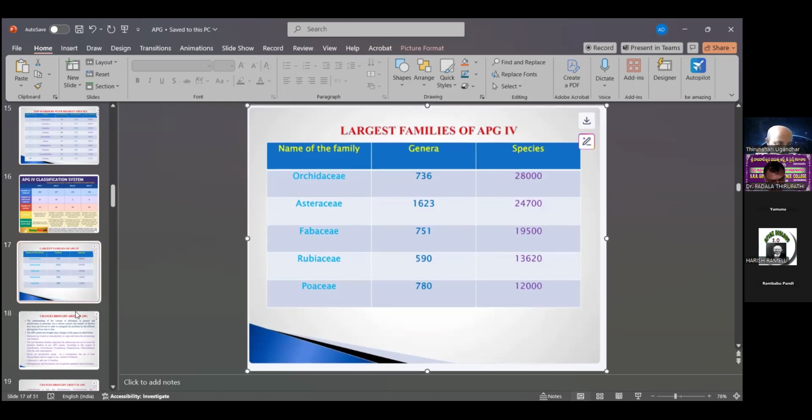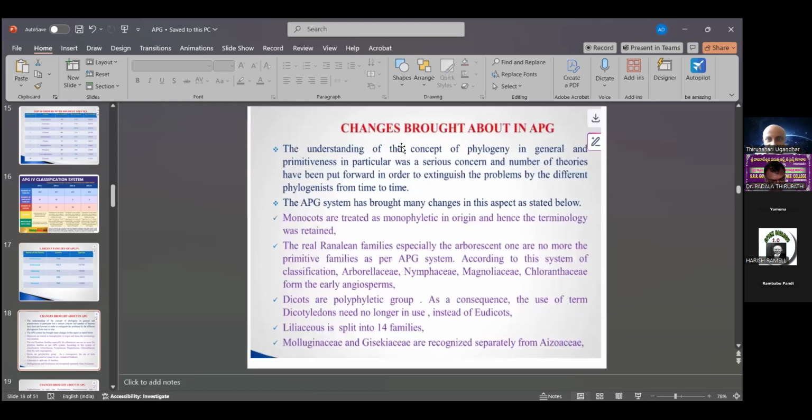Then the important changes brought about in APG. To understand the concept of phylogeny in general and primitiveness in particular was a serious concern, and a number of theories have been put forward under the existing problems. The APG system brought many changes in these aspects.